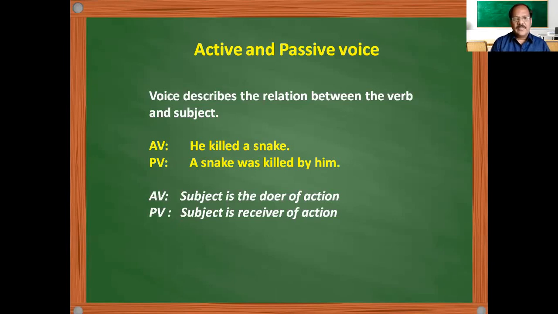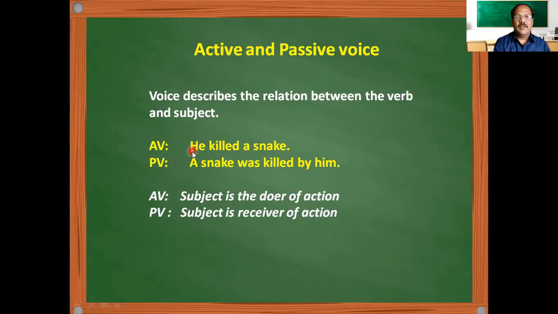So let us take an example. He killed a snake. When you look at the sentence structure, he is the subject, killed is the verb, and a snake is the object. And in the passive voice: a snake was killed by him. When you look at "he killed a snake," we are giving importance to the subject, he.